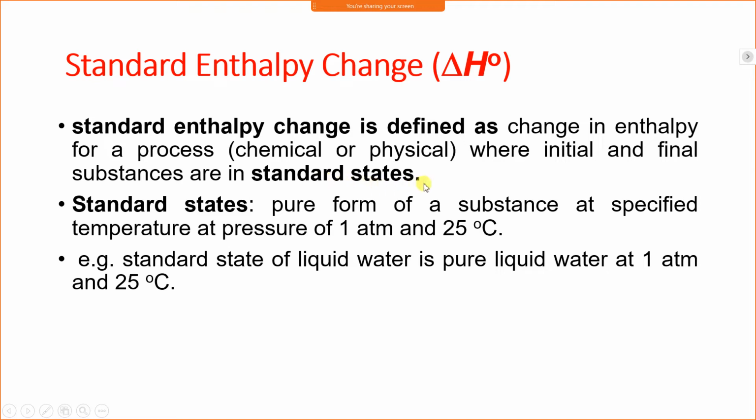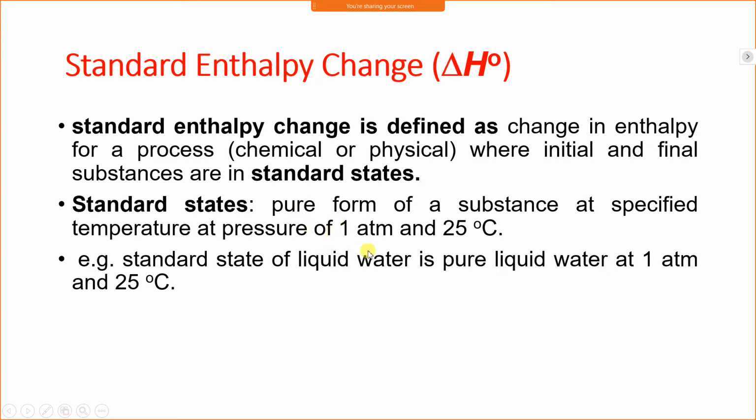Now, what is meant by standard state? Standard state is considered as atmospheric condition. And which atmospheric condition are we considering here? Standard state means the atmosphere is at a pressure of 1 atmosphere and 25 degrees Celsius. If the enthalpy change happens from state 1 to state 2, and in the initial state and final state the pressure is 1 atmosphere and temperature is 25 degrees Celsius, then the change in enthalpy is called a standard enthalpy change.